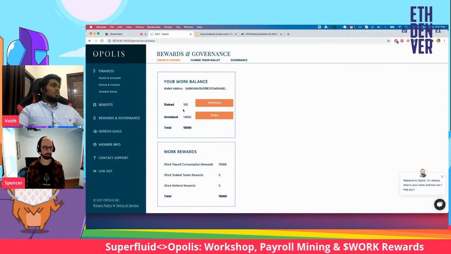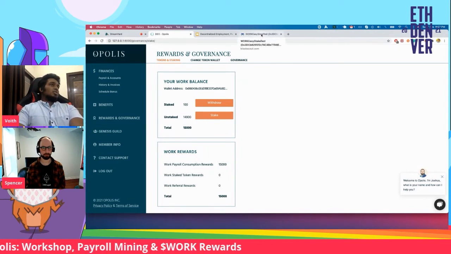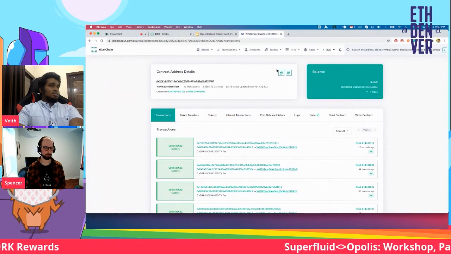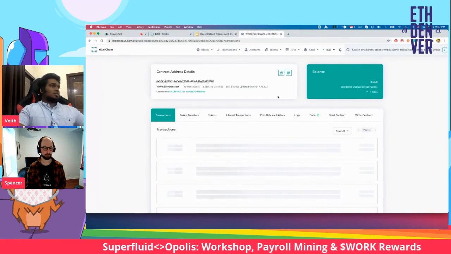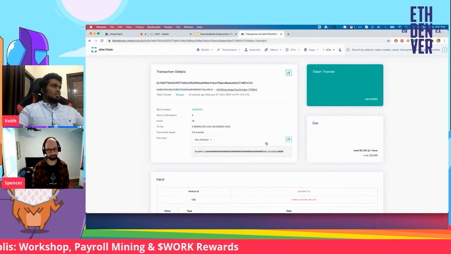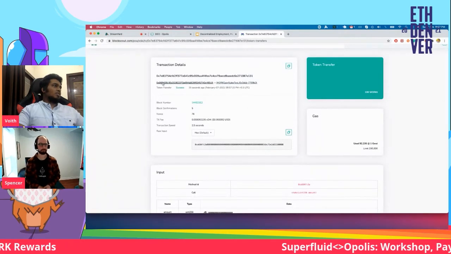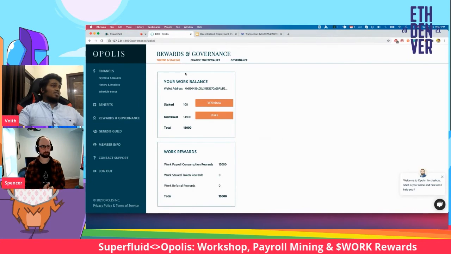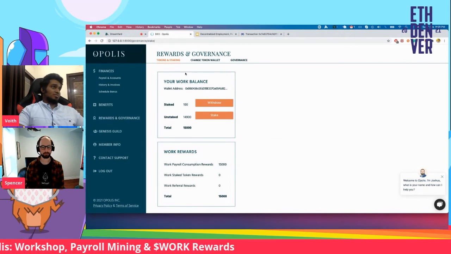But how do you trust me? This has actually happened on the blockchain. Well, you don't need to trust me. What you can do is go to the blockchain explorer and check the transactions that have been made here. If I click on this particular transaction that was created, you can see that the stake method was called. And if you look at this particular address here, it matches with mine. So there you go. Magically, a transaction was mined and a user did not have to worry about anything.